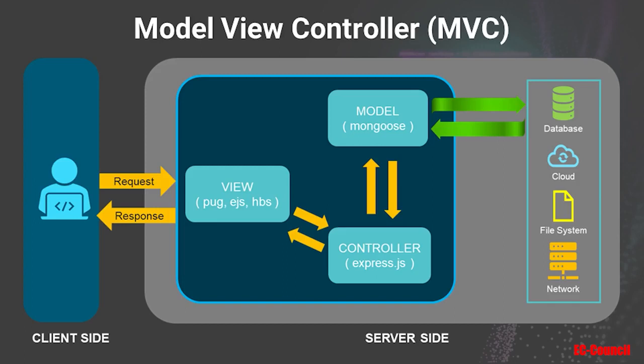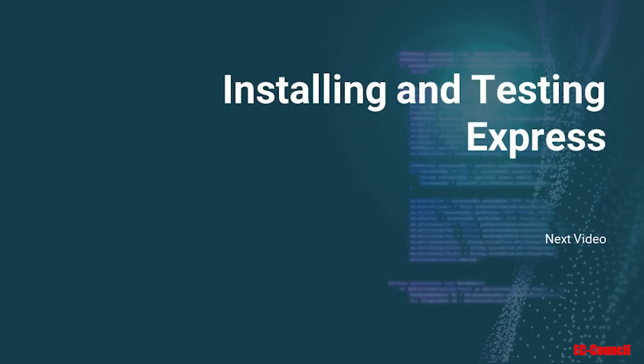So now we have a complete separation of concerns, or SOC, using this MVC model, where our code will be more efficiently maintained and managed. And that's what Express gives us. Now in the next video, we'll install the latest version of Express.js and use it to create a simple HTTP server to serve a Node.js application.